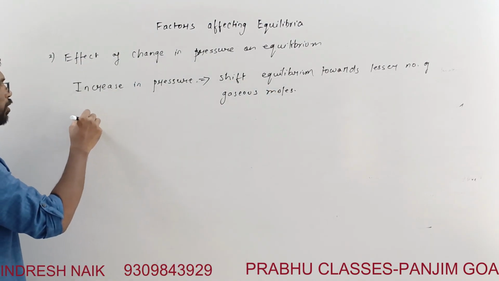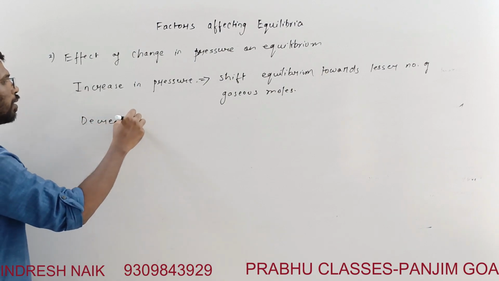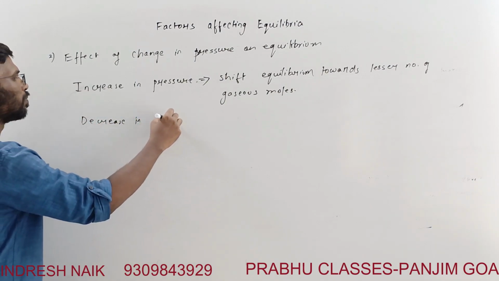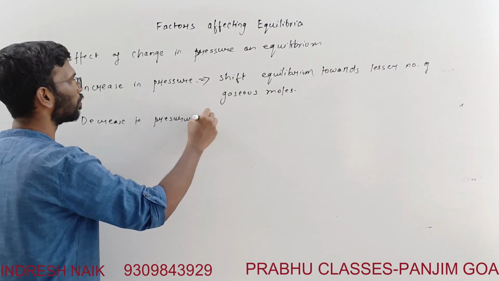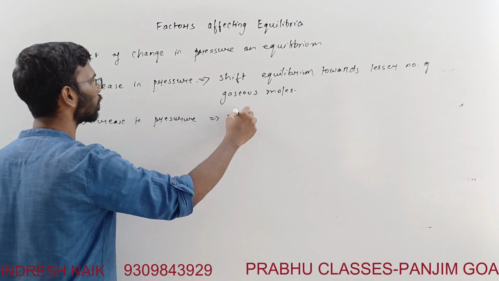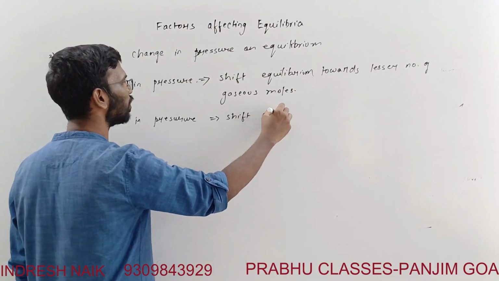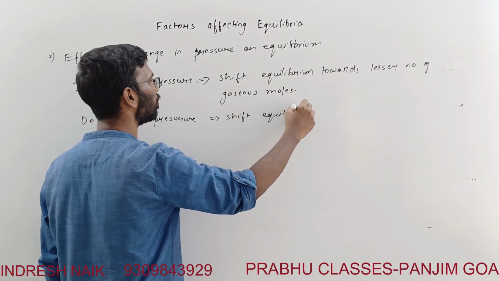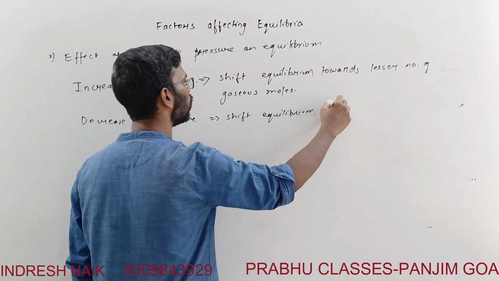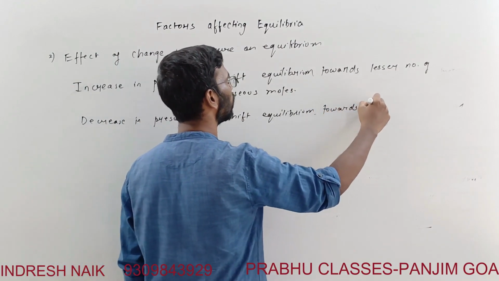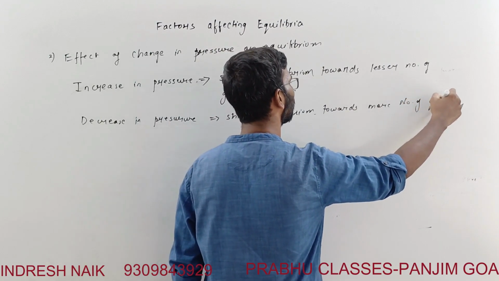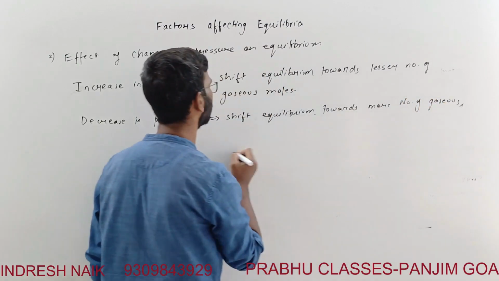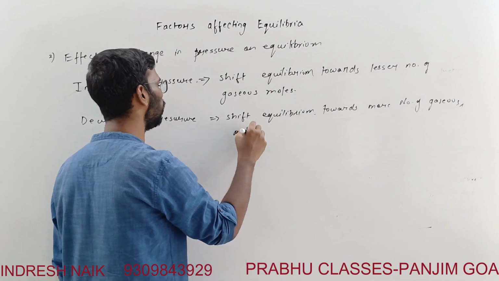And decrease in pressure shifts equilibrium towards more number of gaseous moles. What is the meaning of this?